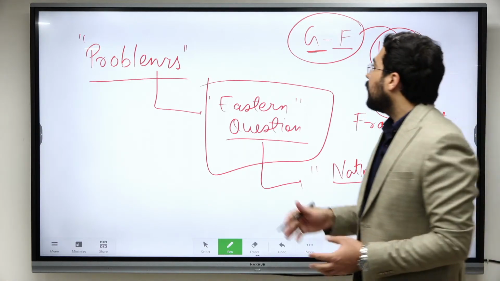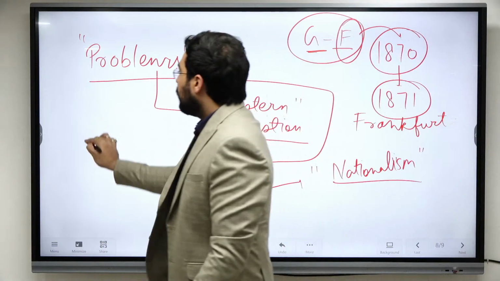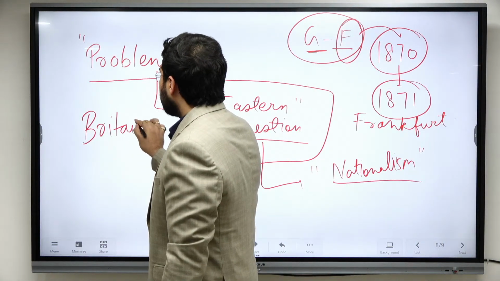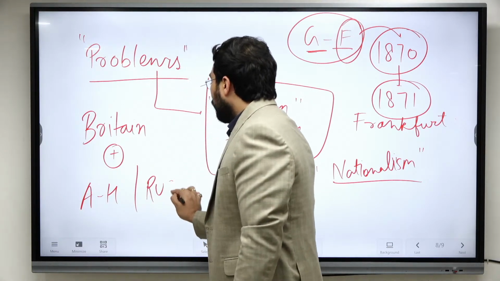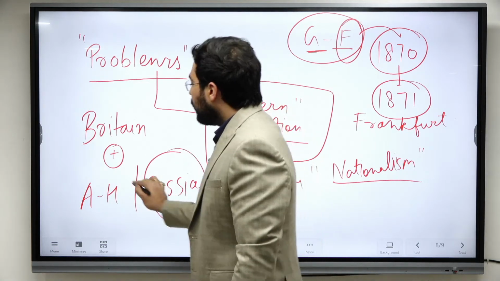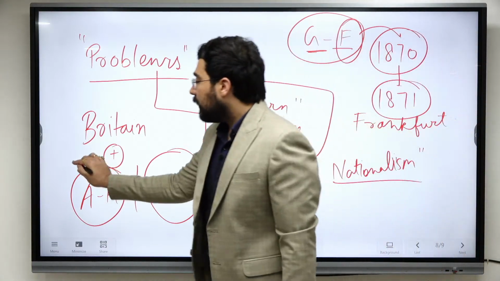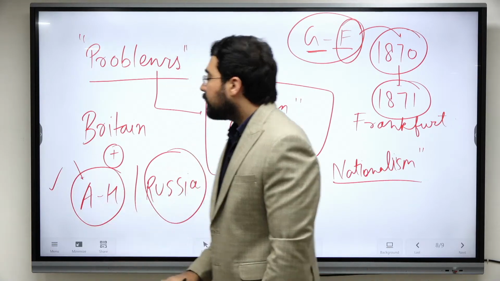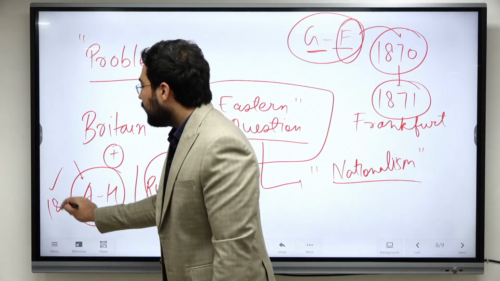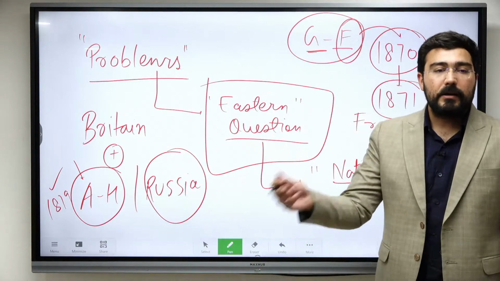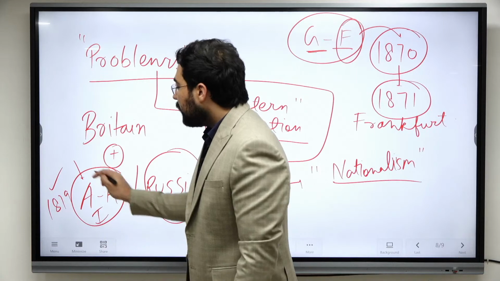His main aim was to isolate France, so that France should not get any friend. At this point of time, Britain was following the policy of splendid isolation. The only powers left were Austria-Hungary and Russia, but since both of them had divergent interests, they could not come under one grouping. Having said that, Bismarck signed the dual alliance treaty with Austria-Hungary, in which year? Forgot? 1879, and they signed the triple alliance in 1882. By that time they had created a grouping between Germany, Austria-Hungary and Italy.